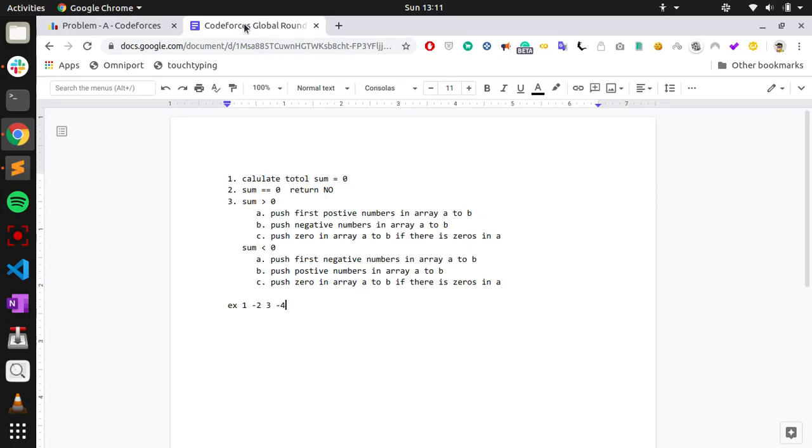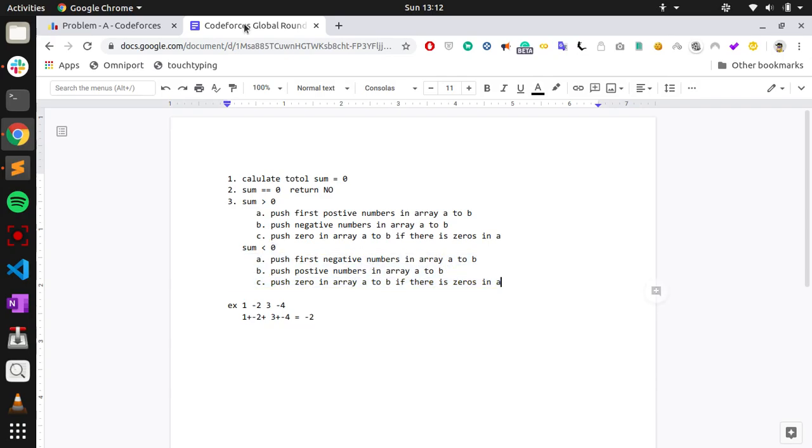Since the sum is 1 plus minus 2, which is minus 1, plus 3, plus minus 4, the total is minus 2. So the sum is minus 2.